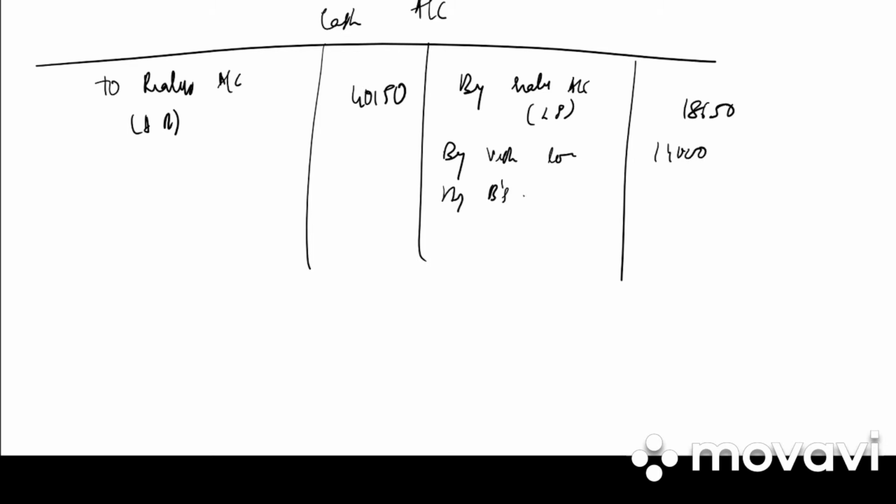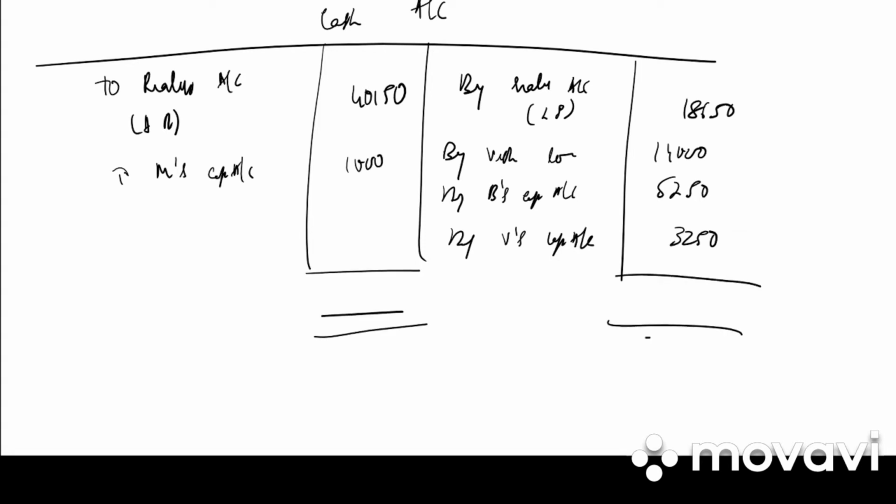By Brahma's capital account 5,250. By Vishnu's capital account 3,250. To Mahesh's capital account 1,000. We total the cash account: 41,150, 41,150. Clear? So when the balance sheet is not given in the problem, this is how we work out the sum.